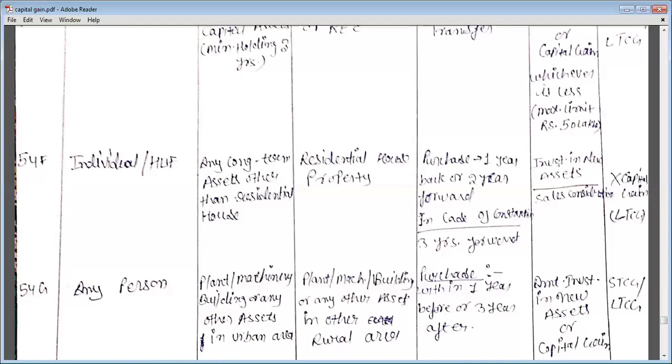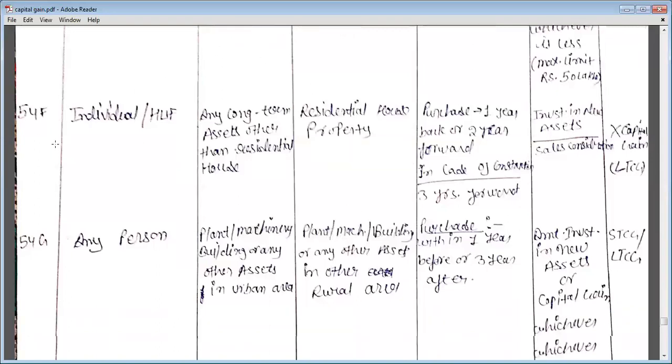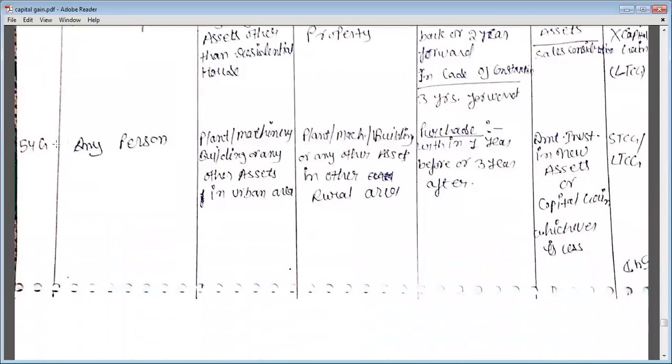So what will be the formula? Investment in new assets upon sales consideration multiplied by capital gain. In the case of LTCG, this exemption is only provided. In the case of STCG, no exemption is provided under section 54F. Okay. Now let's move on with another exemption, that is 54G.